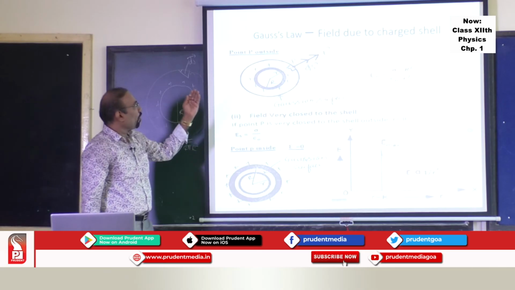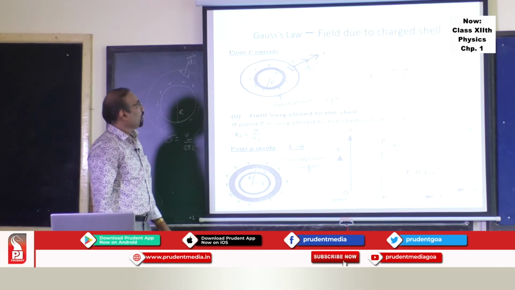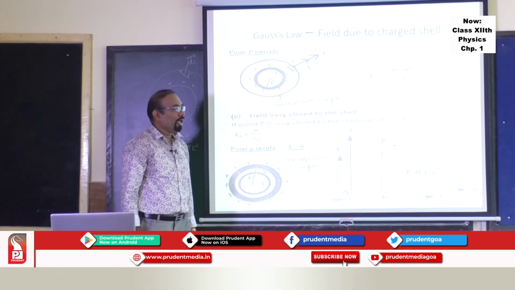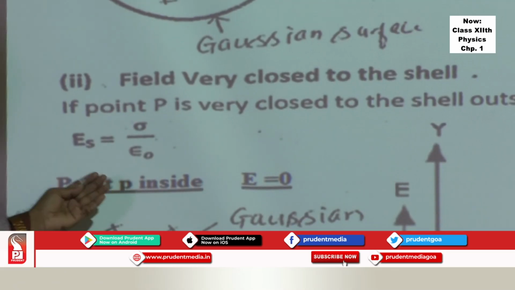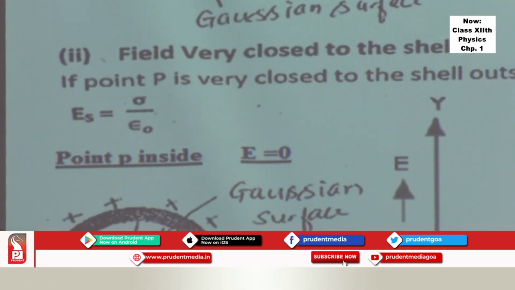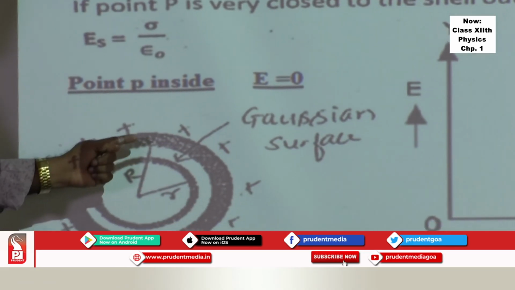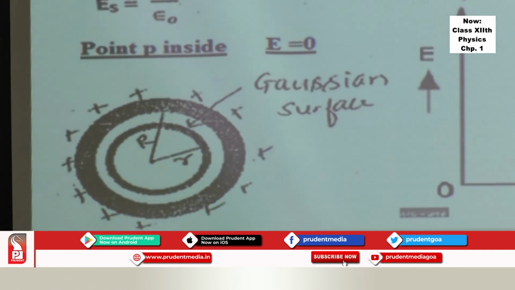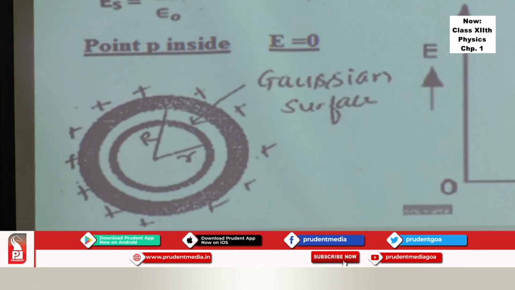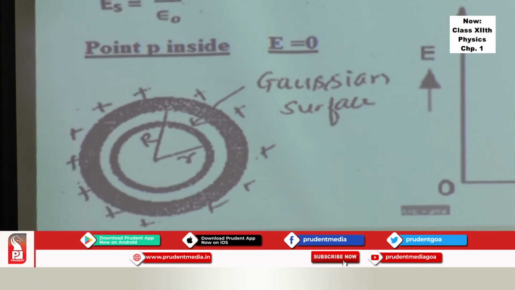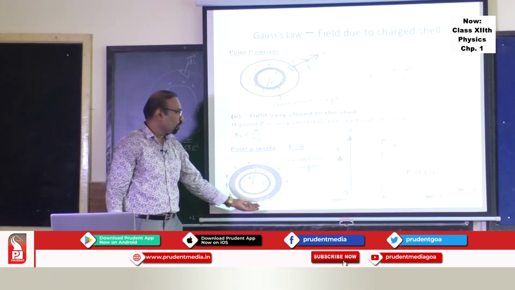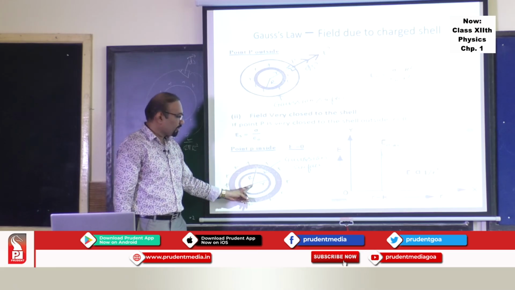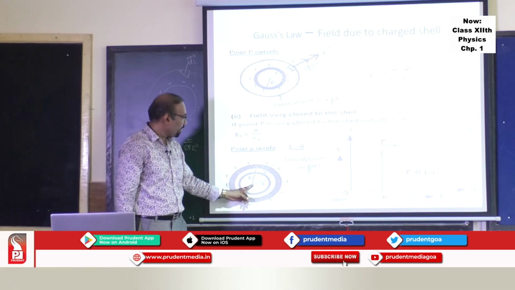Now, if you choose that point P very close to the surface, then you will get the formula sigma upon epsilon 0. And if you choose a point P inside the spherical charged shell and construct a Gaussian surface, that Gaussian surface won't include any charge. That's the reason total flux will be 0, electric field inside will be 0. So if you start at the center of the charged shell, electric field is 0.